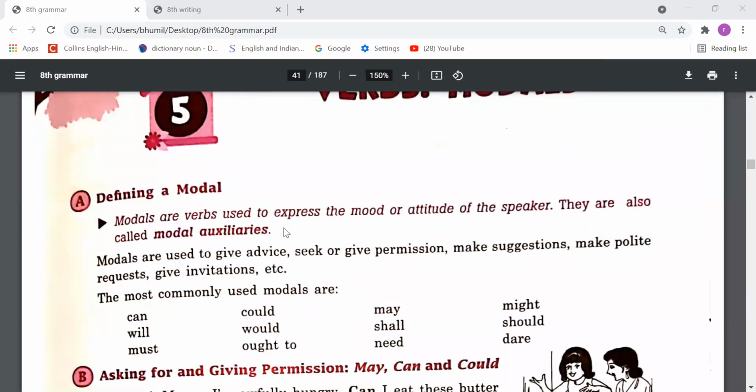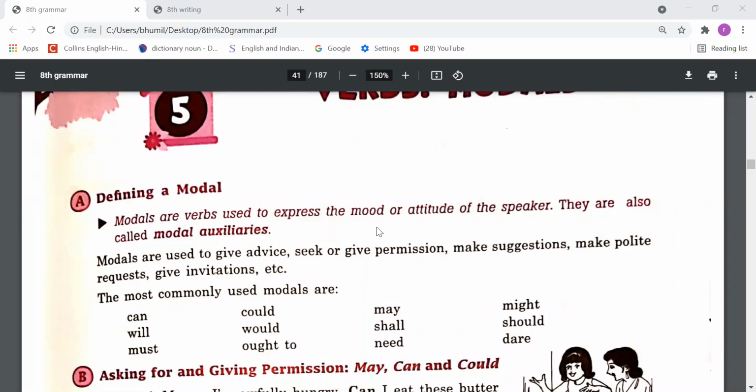Modals are verbs used to express the mood or attitude of the speaker. They are also called modal auxiliaries. As we have studied about the helping verbs in the tenses, the same modal helping verbs are used. But with the helping verb, we express the tenses, means we express the state of continuity, perfect, perfect plus continuity and indefinite. So these states we express with the help of helping verbs.